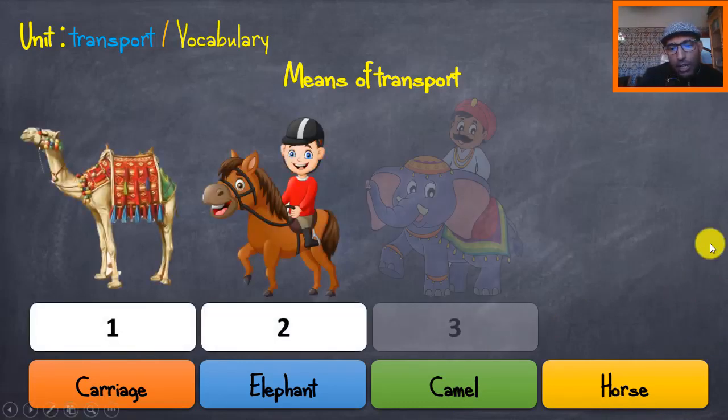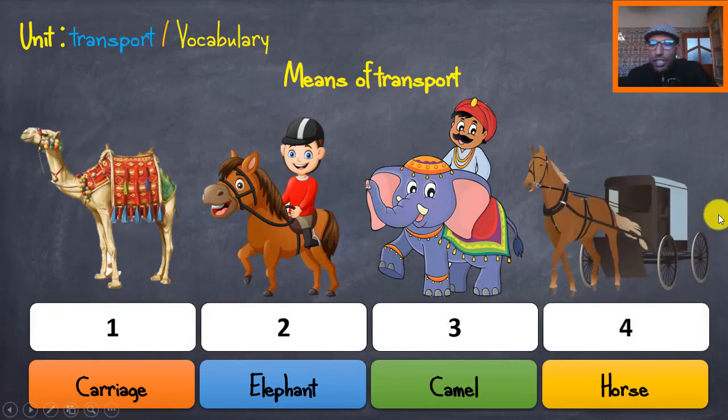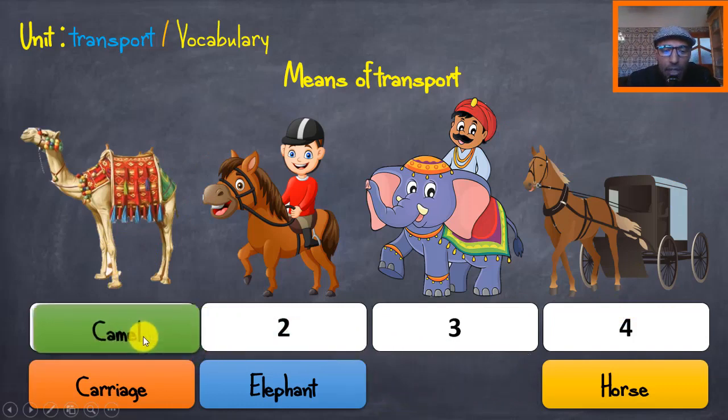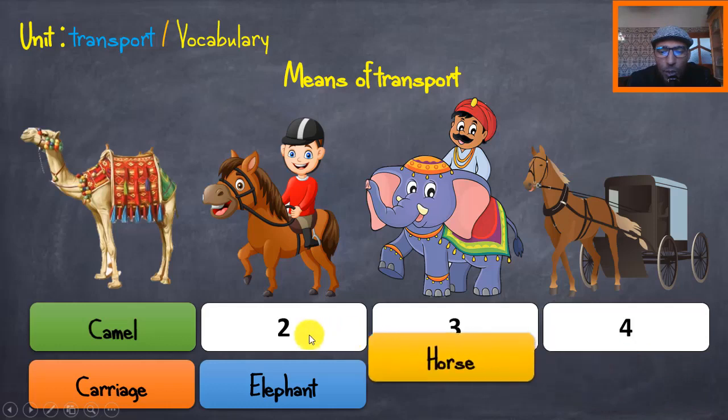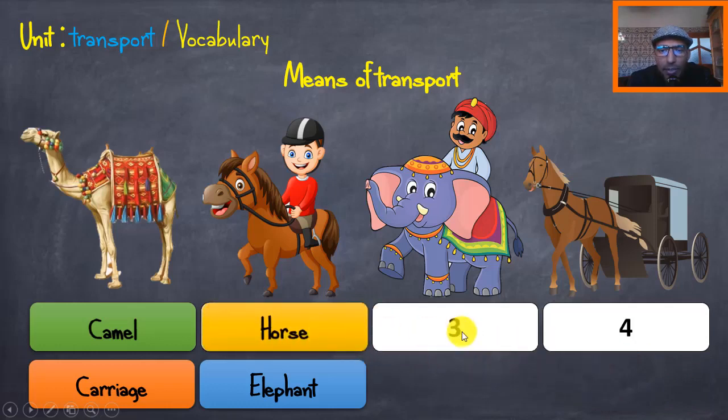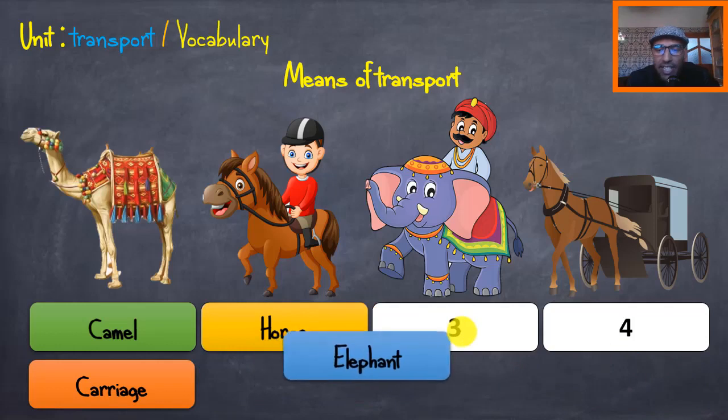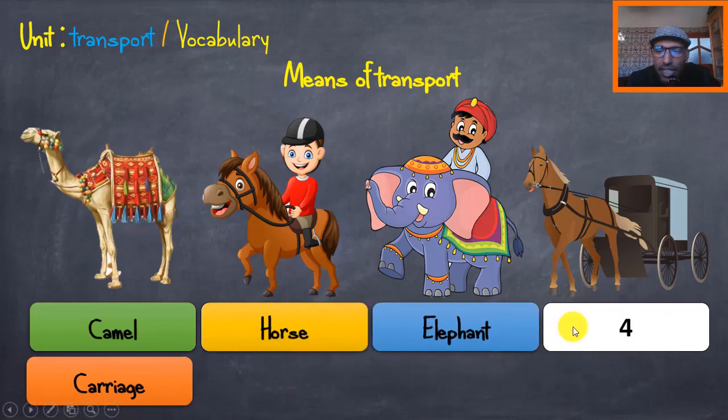We have picture number 1, picture number 2, 3, and then picture number 4. Now take again a few seconds to attach each label to the right picture. Okay, ready? Let's move to the correction. What's the name of the picture number 1? Very good. That's the camel. What about number 2? Is it carriage, elephant, or horse? Yes, that's the horse. What about number 3? Very good. That's the elephant. And the last one is carriage.